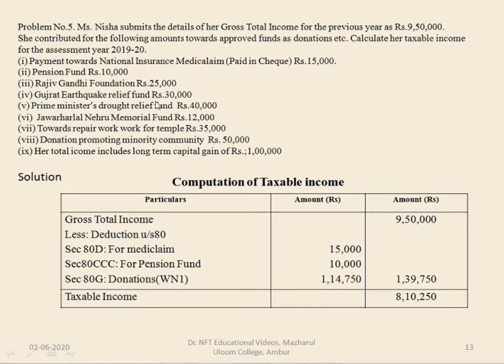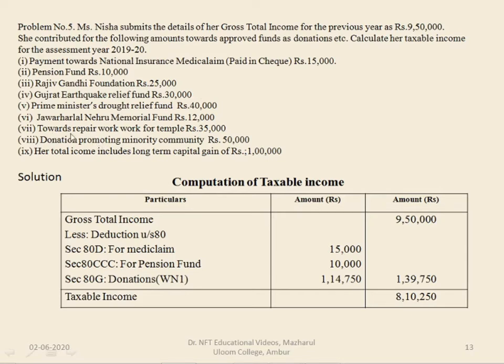Gujarat Earthquake Relief Fund comes under 100% without limit donations. Prime Minister's Drought Relief Fund comes under 50% without limit donations. Jawaharlal Nehru Memorial Fund comes under 50% without limit donations. So without limit donations we have seen.